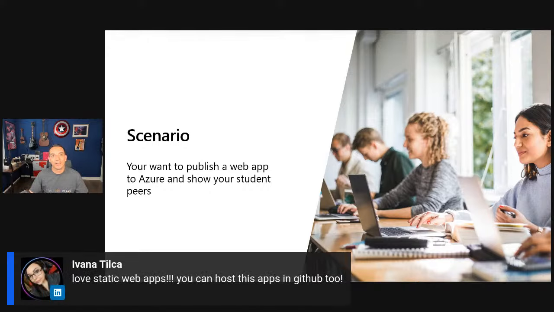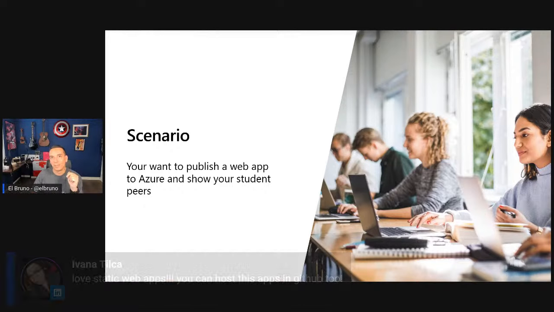So Ivana has also told that she loves static web apps. Yes, they are super, super cool. And I need to do the GitHub demo too. I am going to do Azure here, and I am going to pick up this idea and suggestion from Ivana to do the GitHub when you can host the stuff there. There is a difference there. Remind me at the end to explain what you can and can't do in each one of the scenarios. But hey, GitHub is also an amazing place to host your apps.